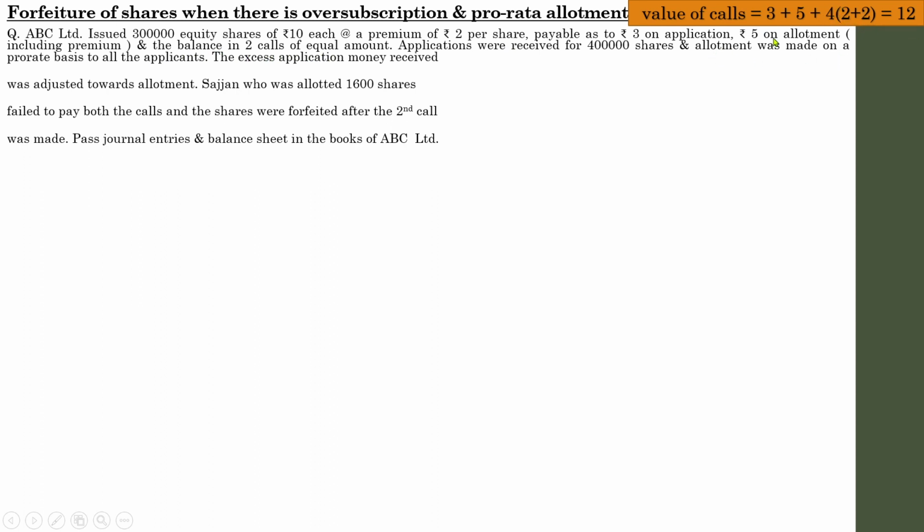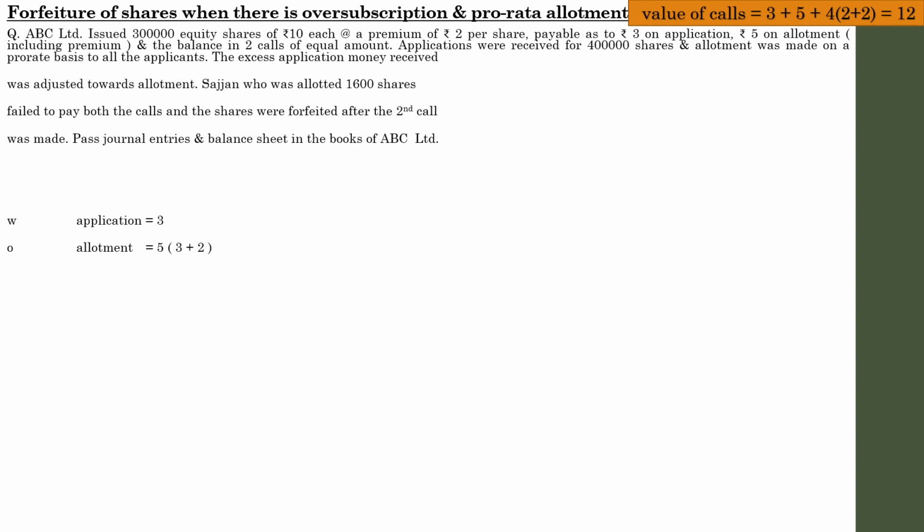Let us show the same in a detailed example. See, application was rupees 3, allotment was rupees 5 including premium, so 5 plus 3 is 8. In the question it is mentioned that the face value is 10 and the premium is 2, so the total is 12. The remaining will be 4, and it has to be divided equally between the first call and the second call.